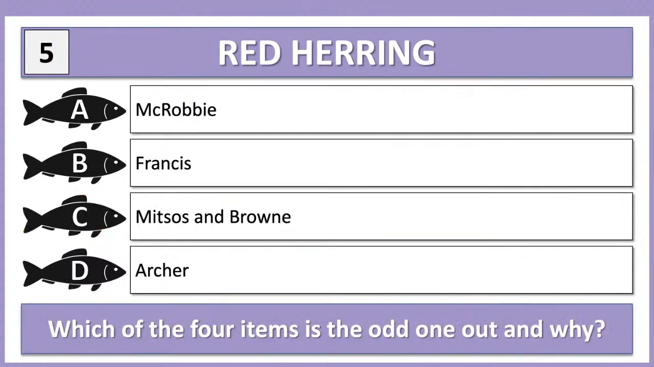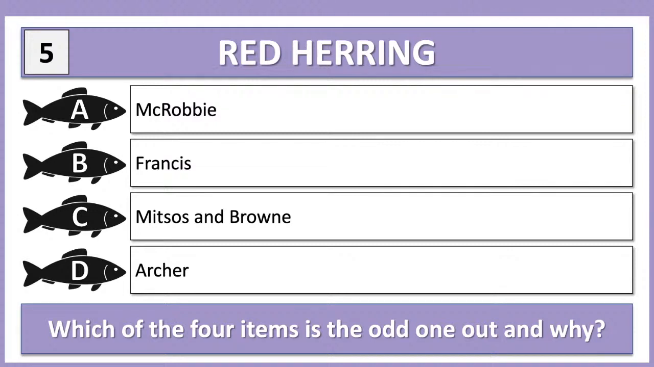Another one. What have we got for the odd one out on this one? McRobbie, Francis, Mitsos and Brown, and Archer. Don't worry if you're struggling with some of these. It's quite hard to spot the odd one out because obviously you've got to work out what the connection is as well. So it's kind of a combination of the connection wall and a multiple choice question, isn't it?